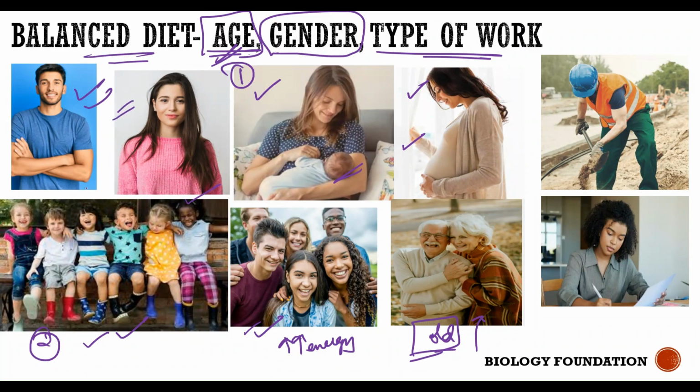Why is that so? Because that's how their body is built. Men need more energy when compared to women, hence they usually consume more food. That's the only reason, that's how their body is built. And it depends on the type of work. As I told you, in a balanced diet, the amount of carbohydrates or proteins my body requires depends on age.